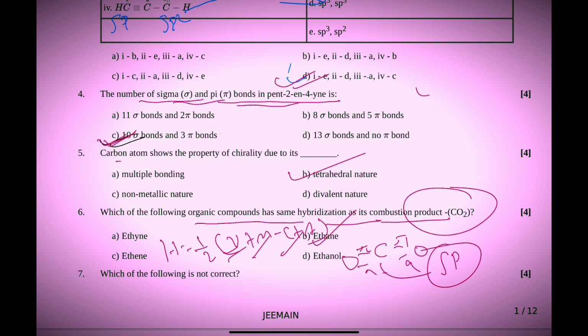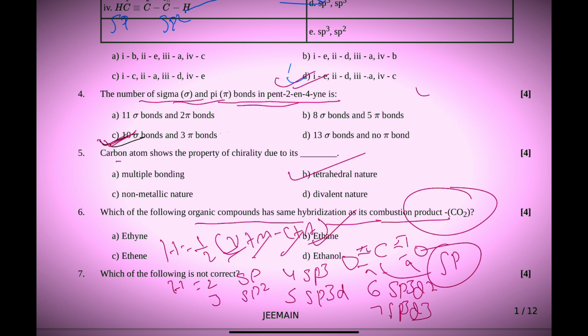If H equals 2, then hybridization is sp. When 3, then sp2. When 4, then sp3. 5, sp3d. 6, sp3d2. 7, sp3d3. So on the basis of this, you can also check hybridization for CO2.